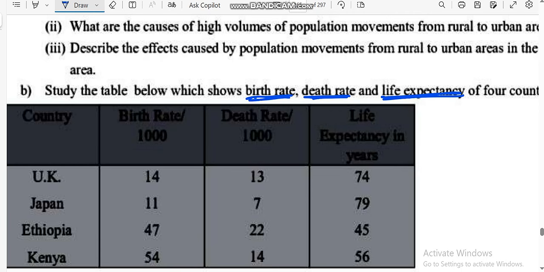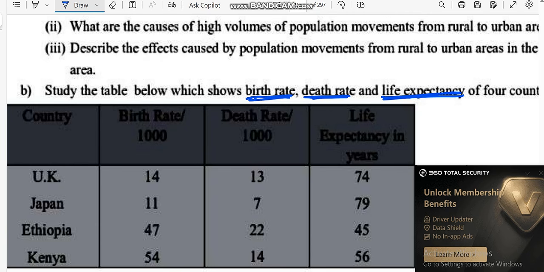So birth rate is the number of births per 1,000 people over total population in a given country. Then death rate is the number of deaths per 1,000 people over total population in a given area. Then life expectancy refers to the number of years a person is expected to live in a certain region. It differs depending on where you are. Okay?